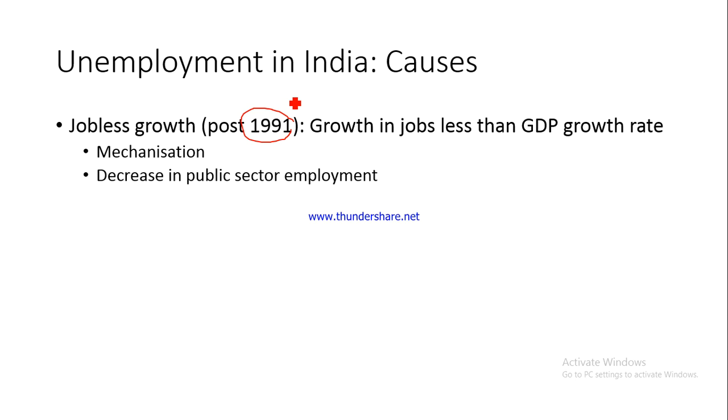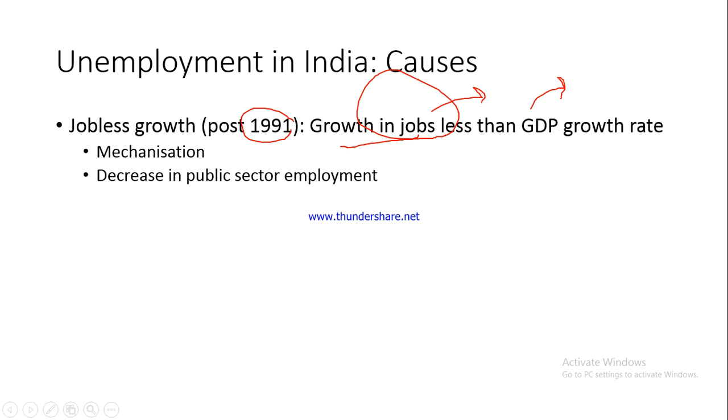So this happened in 1991, which ultimately led to an increase in the GDP growth rate. After 1991, you would find a sudden spike in the GDP growth rate of the economy, right? But despite this, we were not able to witness a similar kind of growth in jobs. Though there was a growth in the GDP, the growth in jobs was much less.